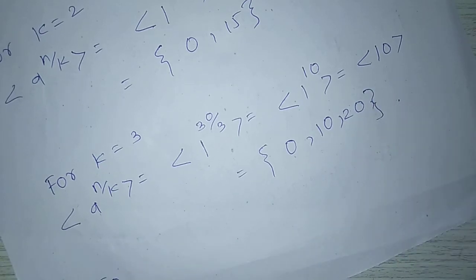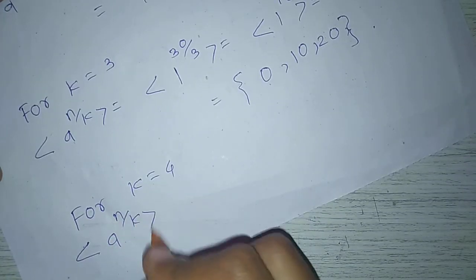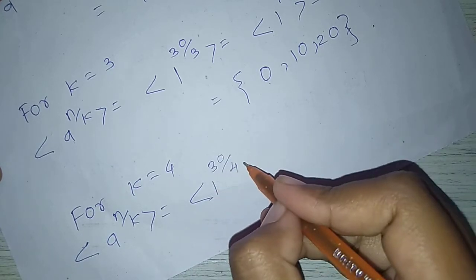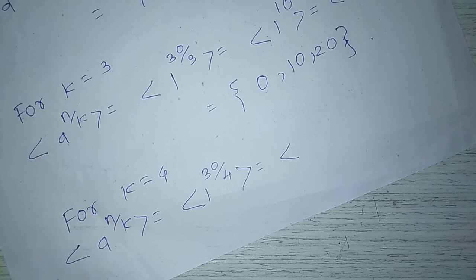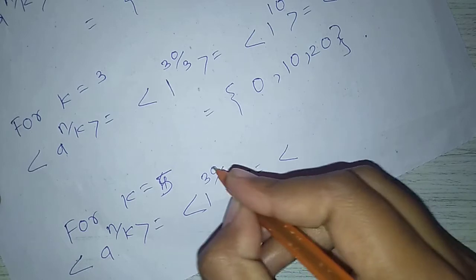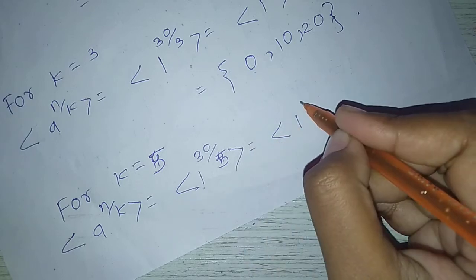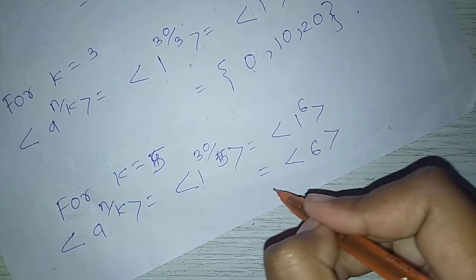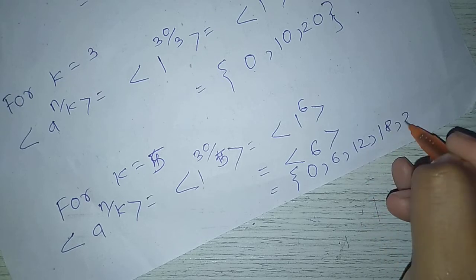Now for k equal to 4, we get a raised to n upon k equal to 1 raised to 30 upon 4, but 4 is not a divisor. For k equal to 5, 1 raised to 30 upon 5 is 1 raised to 6, which is equal to the set generated by 6, equal to {0, 6, 12, 18, 24}.